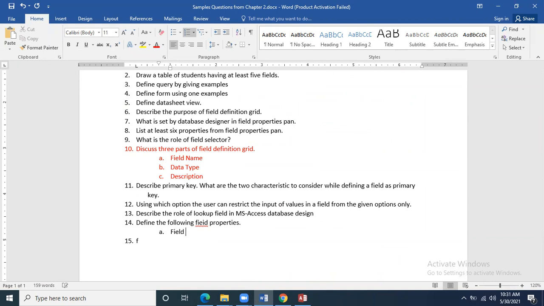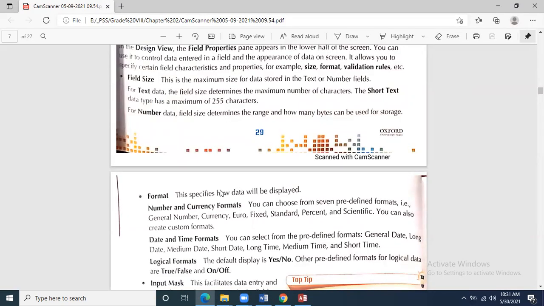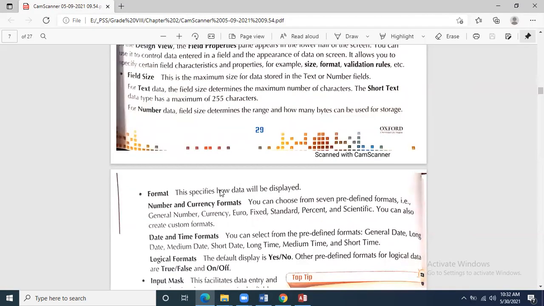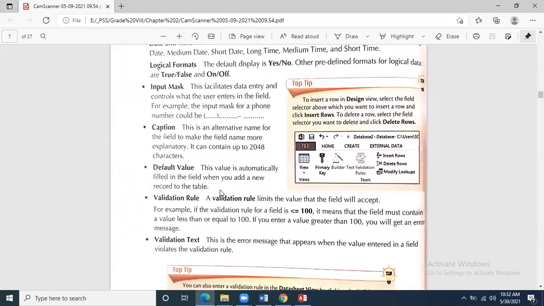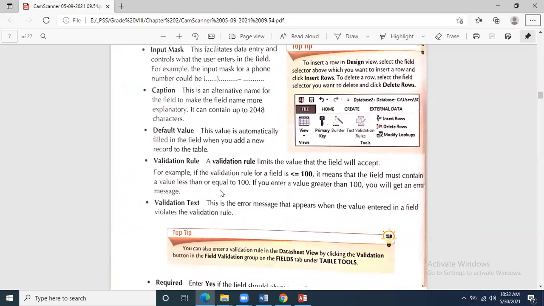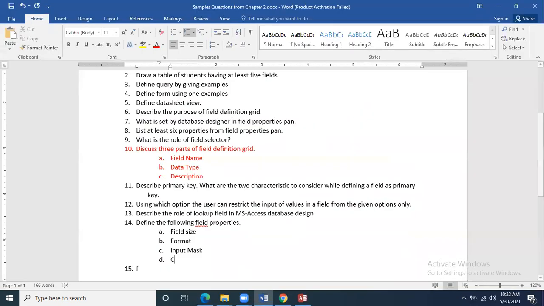Number is a data type. Field size, format. Then come towards input mask, caption, default value. These things can come in the paper as MCQs as well.